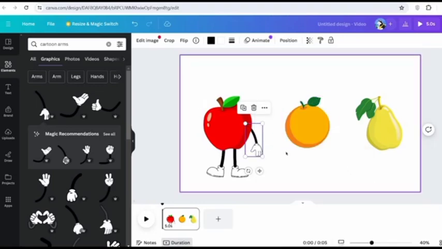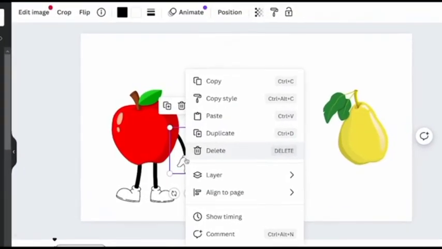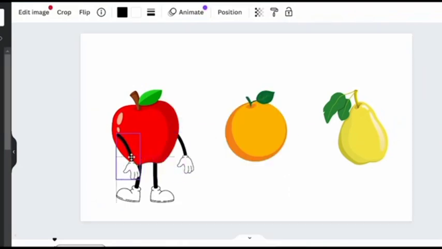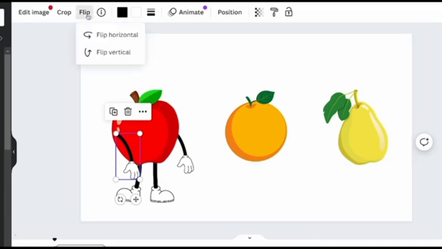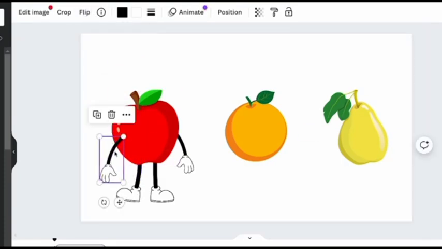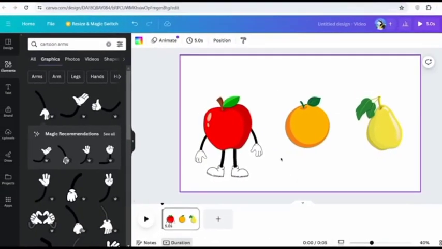It's coming together great. So we need to give him another arm. In order to do this, you click onto this one, right-click, Duplicate. Now we have 2 arms, but it's a little bit sideways. Don't worry, that's an easy fix. Simply click Flip, Horizontal, and then there you go. We can now adjust it, and then send it behind, and look at this, the apple is already looking way better. And now the last thing we need to do is give him a face.